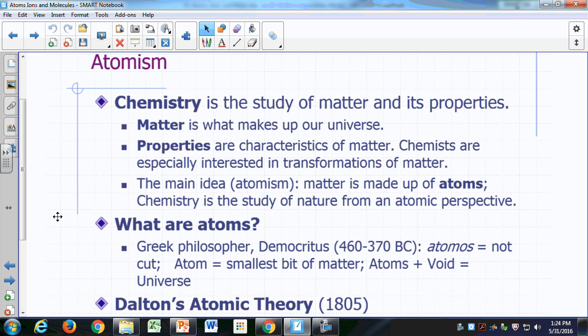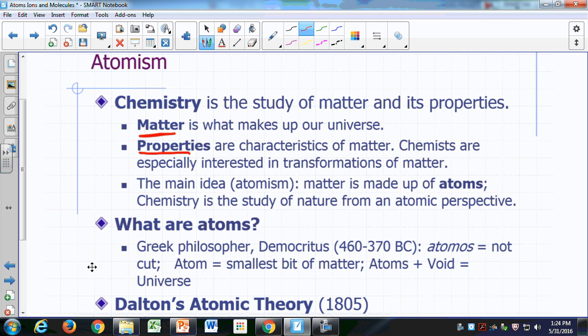Chemistry is the study of matter and its properties. So matter is the stuff that makes up our universe, like us, we're part of the universe. And the word properties refer to things that we use to describe matter, characteristics, like what color it is, or does it burn at this temperature, things like that.